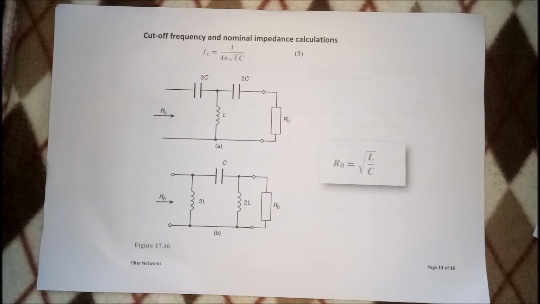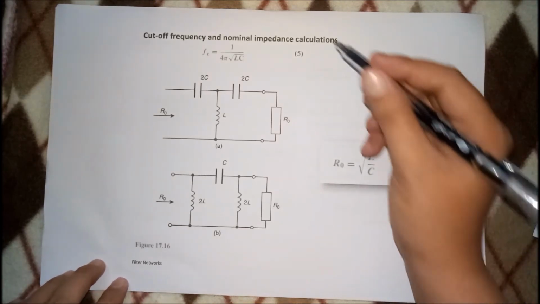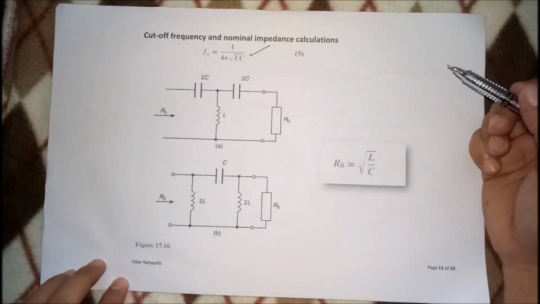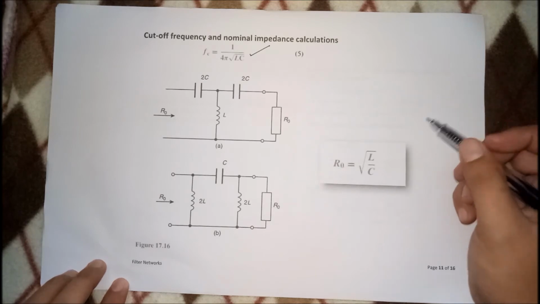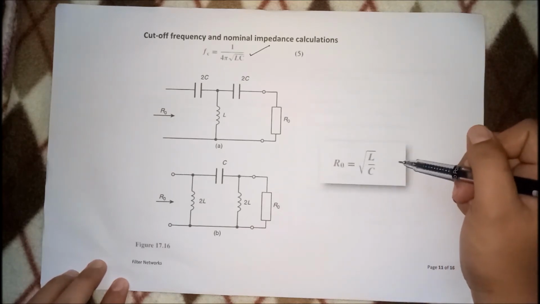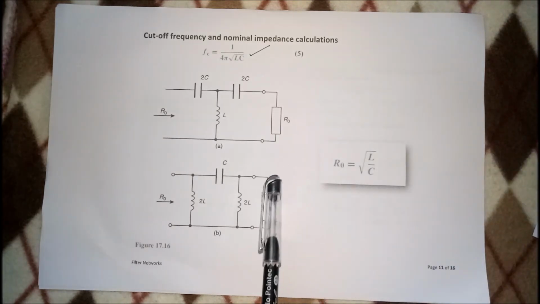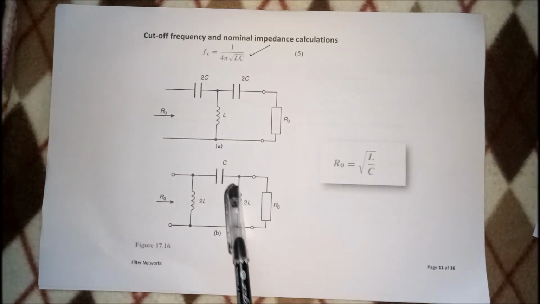So, yung cutoff frequency natin, class, and nominal impedance, mag-iba na yung formula ng yung cutoff. So, kanina, that's 1 over pi square root of LC. So, ngayon, yung cutoff mo, frequency is 1 over 4 pi square root of LC. Paki-note na sa notebook. Yung RO mo, still, you have the same. And, this is your figure.